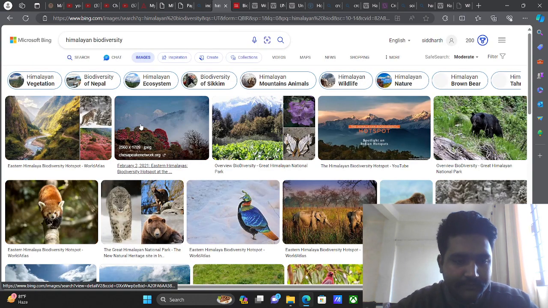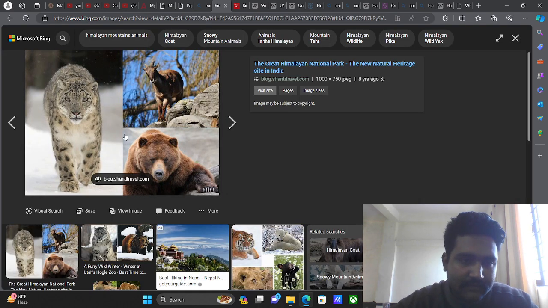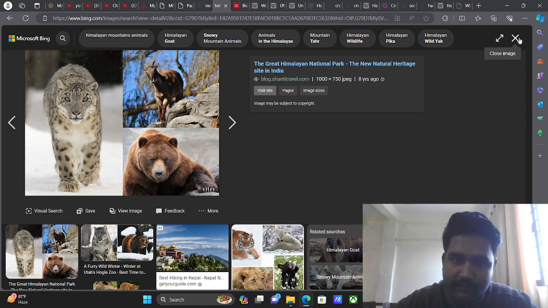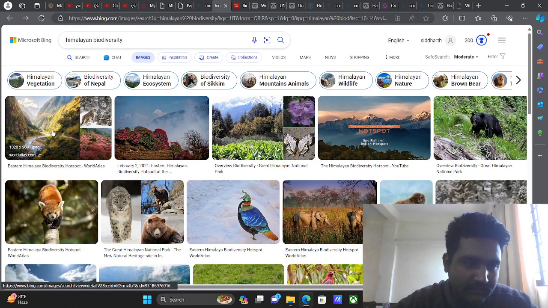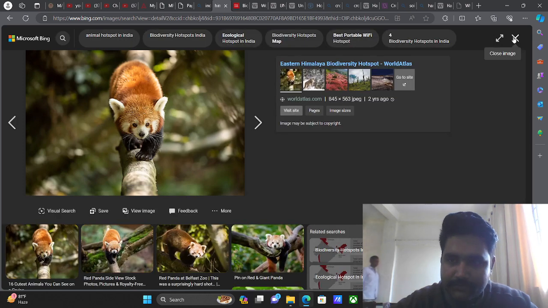Biodiversity. See the Great Himalayan National Park. You can see different types of creatures here, such as there is one leopard, there is one bear, and there is one goat over here. This is the natural heritage site of the Himalayas. You can see this particular animal that is there.